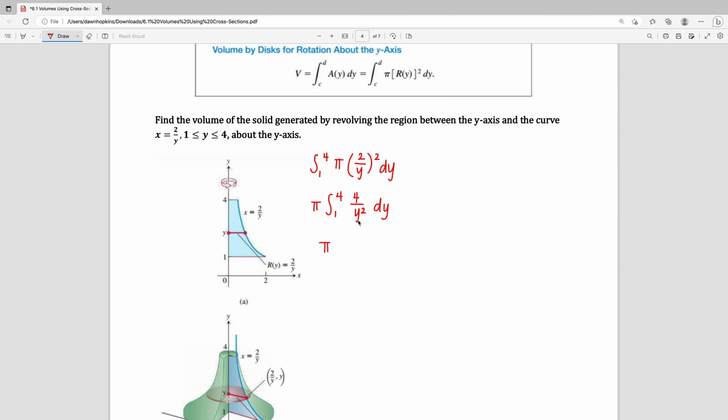When we integrate, we're going to end up with negative 4 over y. And we're going to evaluate that from 1 to 4.